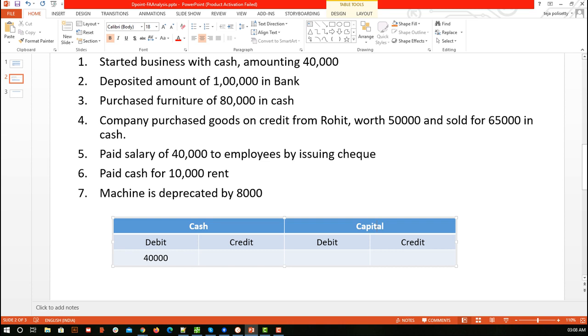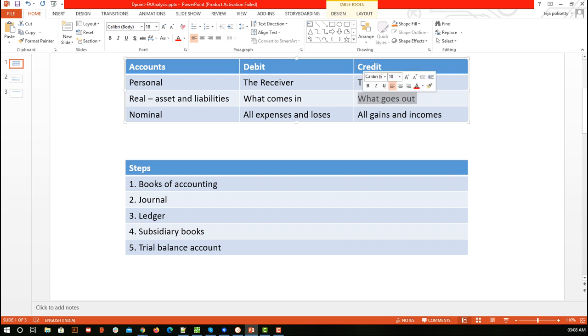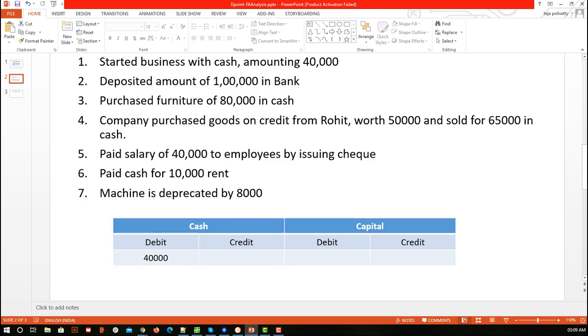Next is our capital account. The cash account got 40,000. Now the capital account's responsibility is to return back that money. So it is like an asset and liability. The capital account holds the amount which is liable to the company, so it has to return it. Capital accounts come under liability. This has to be given to someone from whom we borrowed money, so it will be going out, and that's why we credit it. Again we write the same amount, 40,000. I hope this is clear.